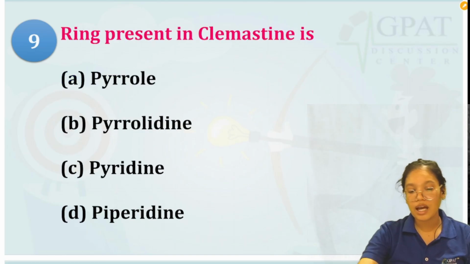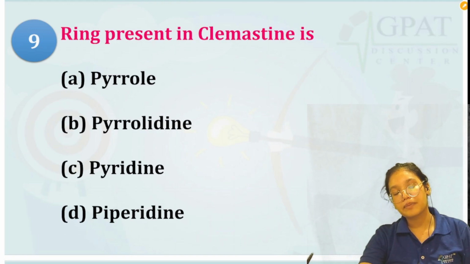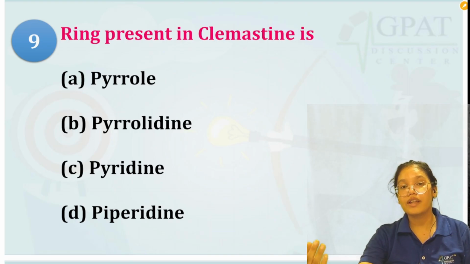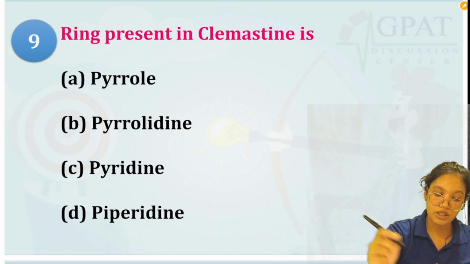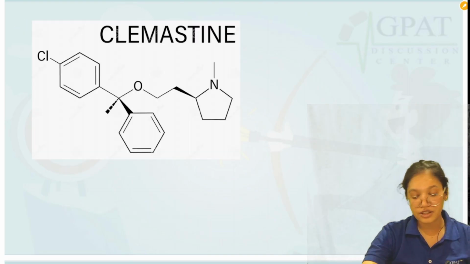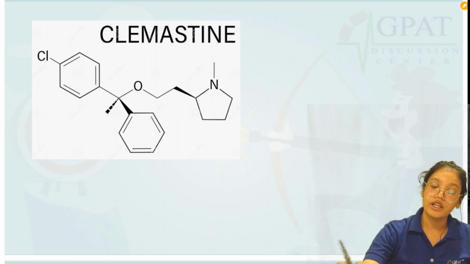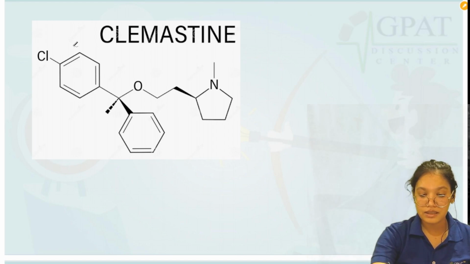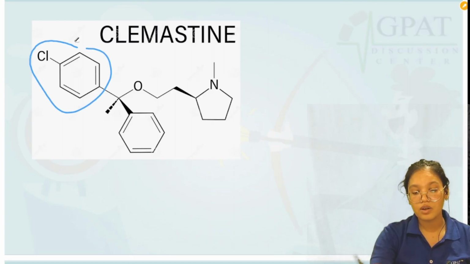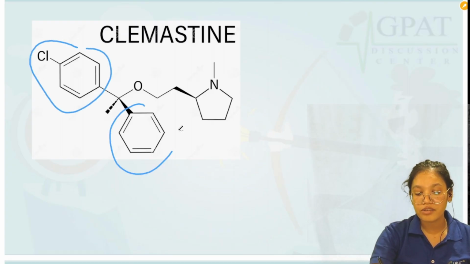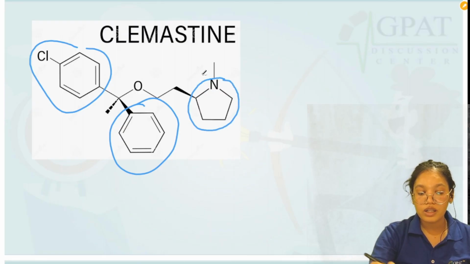Now next we have: the ring present in clemastine is. They are asking, clemastine is a drug, it is also an antihistaminic drug. What type of ring is present in its structure? So this is the structure of clemastine. Now it contains 3 rings. So a chlorophenyl, then we have a phenyl ring, and here we have a pyrrolidine ring.